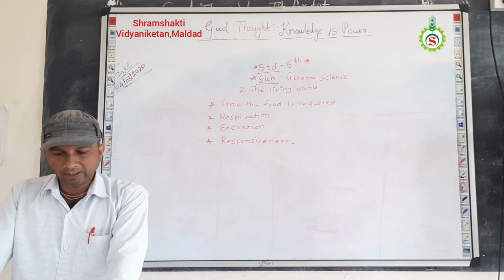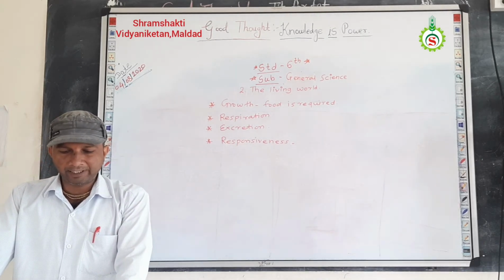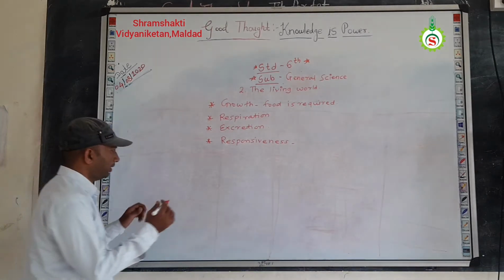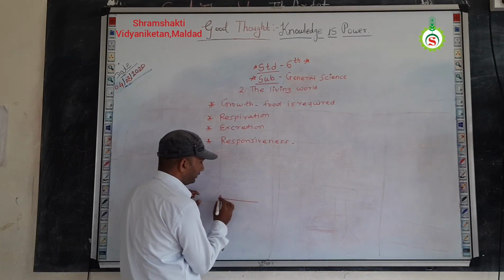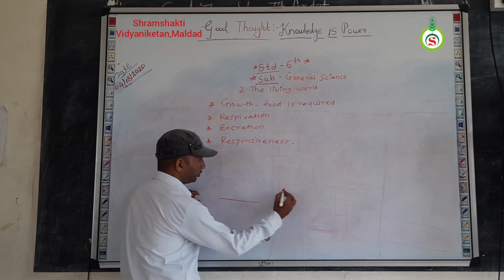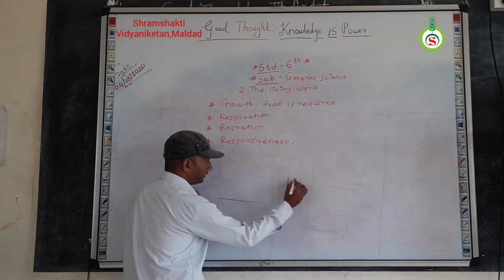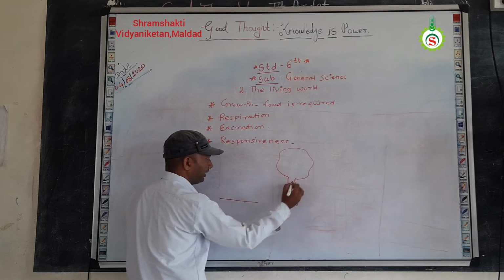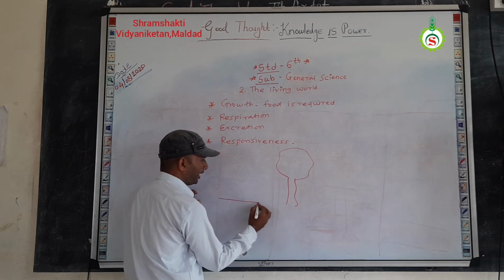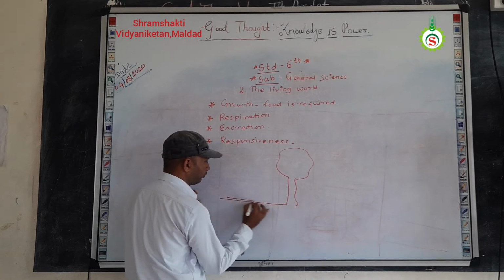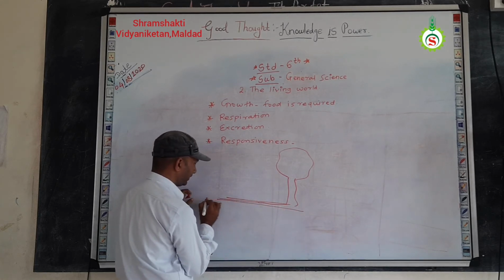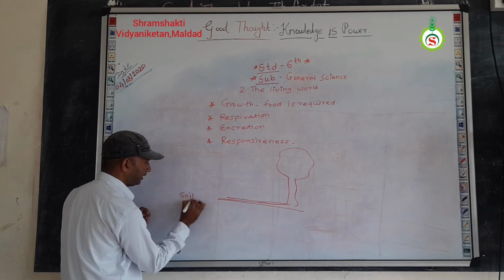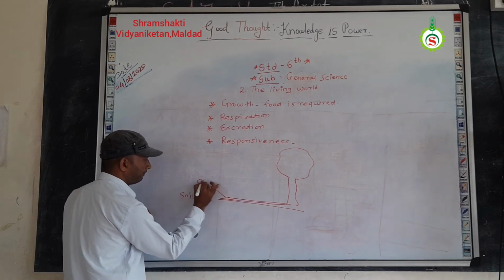So these all are movements. Now second example, a creeper plant. For example, one creeper plant like pea or another bean plant is there. There is one large tree near the creeper. What will happen? This creeper starts to move from its original place. For example, this is the soil level and this is the creeper plant.